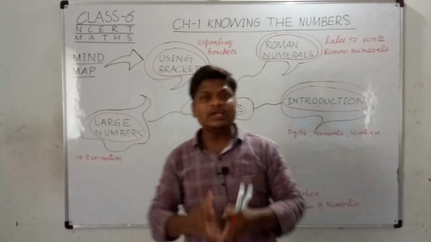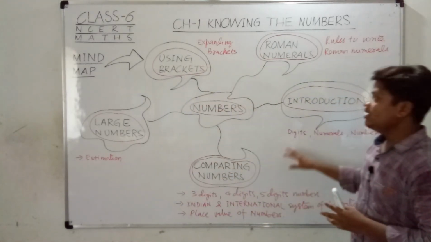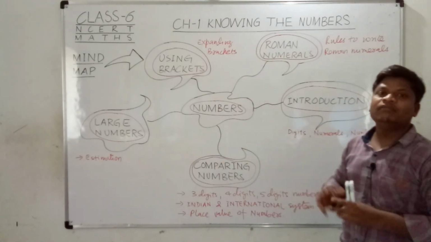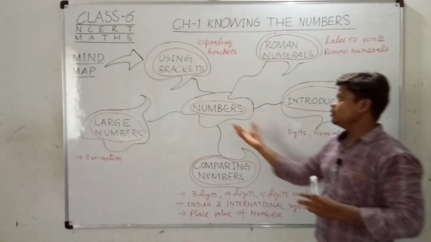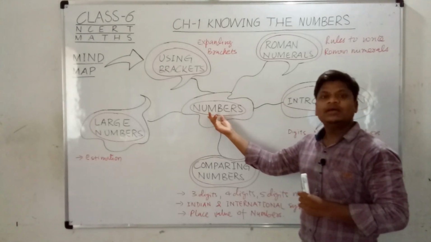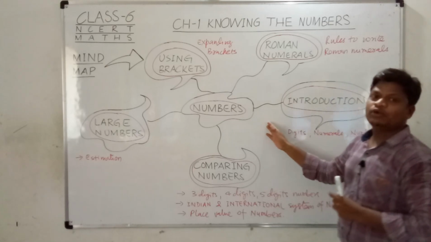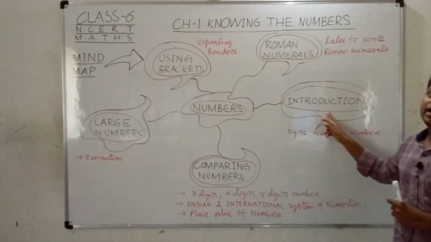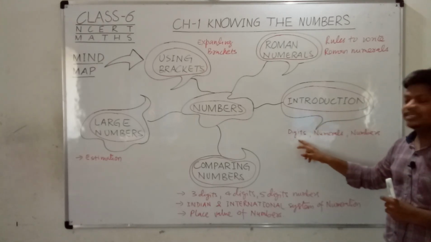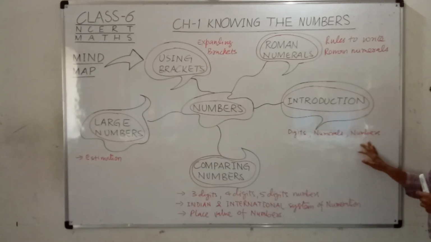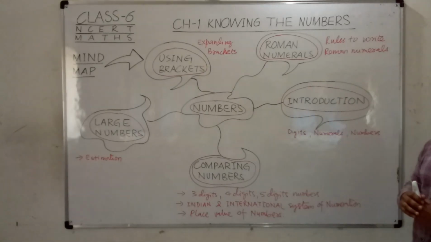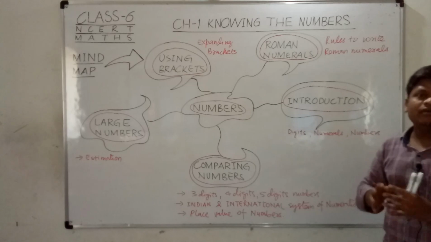So friends, you can see that I have drawn a mind map for you. These are the topics that we will cover in this chapter. This is the name of the chapter, because here we have to learn about the numbers. First we will see the introduction of numbers, because before discussing numbers we have to know about digits, numerals and numbers. If we learn about digits and numerals, then we can get the idea of numbers. That will be covered in the introduction.